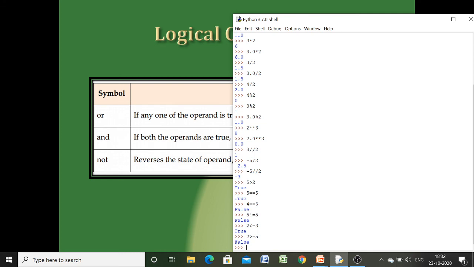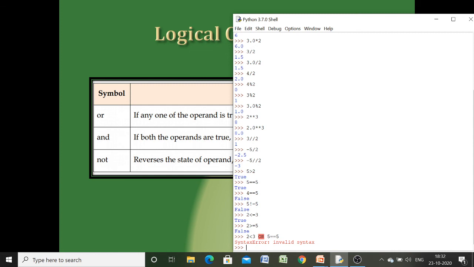Now suppose we have 2 less than 3 or 5 equal to 5. Okay, so 2 less than 3 is true and 5 equal to 5 is also true. So true or true will give us true.